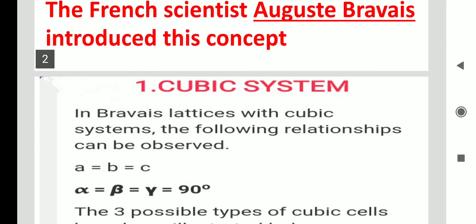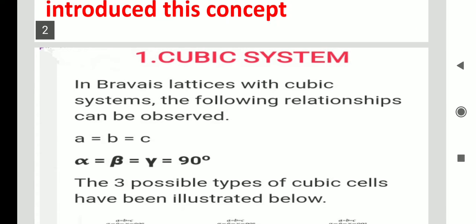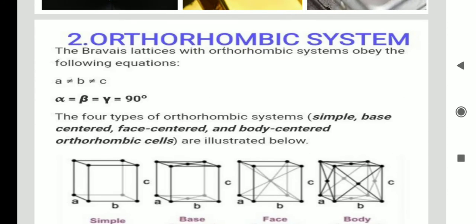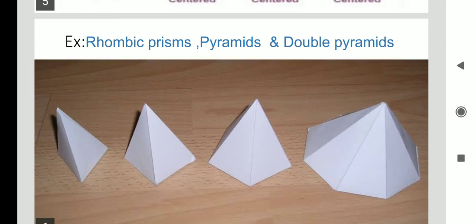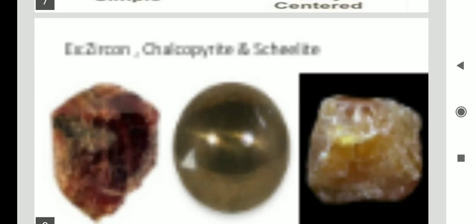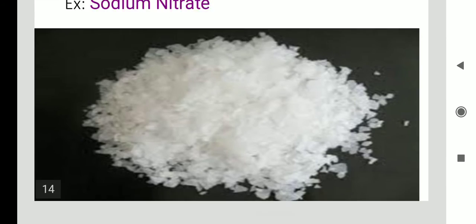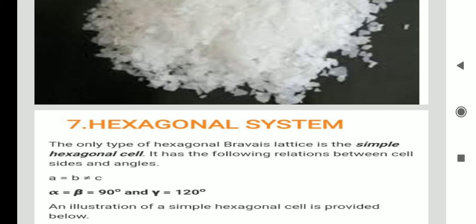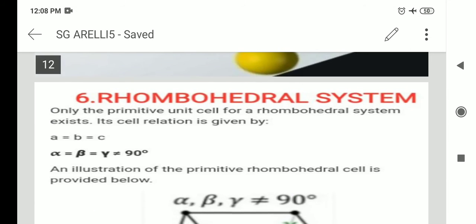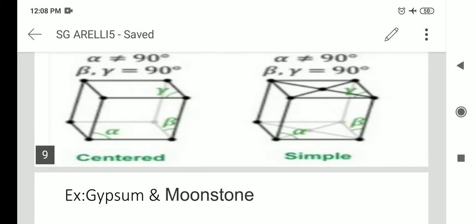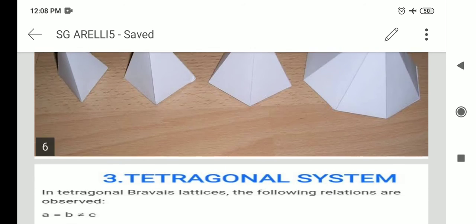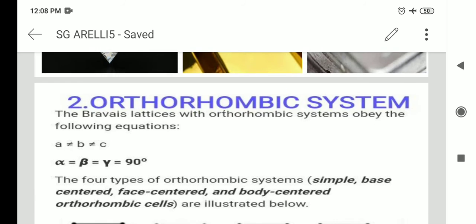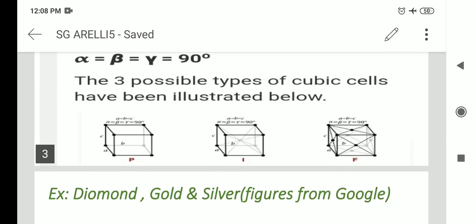Let's see what are the seven systems. The seven systems: one is the cubic, the other one is orthorhombic, third one is tetragonal, fourth one is monoclinic, fifth one is triclinic, sixth one is rhombohedral, and the last, seventh one is the hexagonal system. So here these seven systems are classified into 14 forms. This concept was introduced by Bravais, so it is called Bravais lattices.